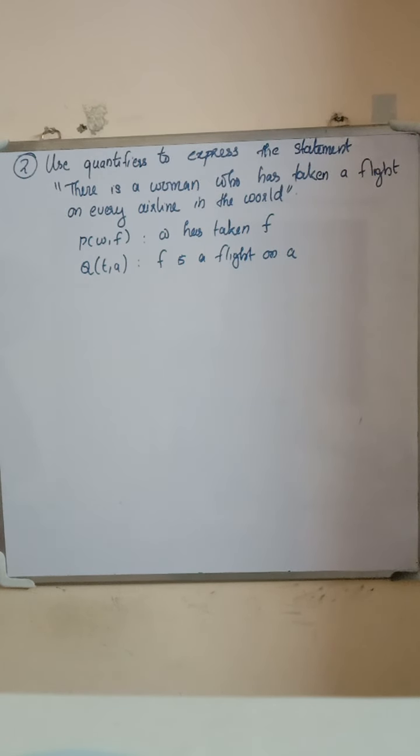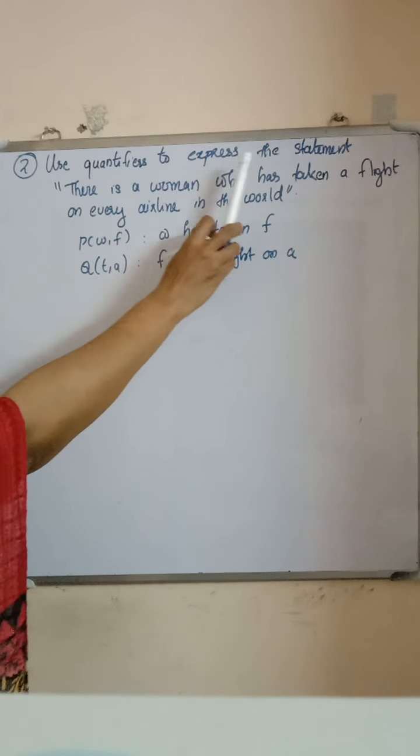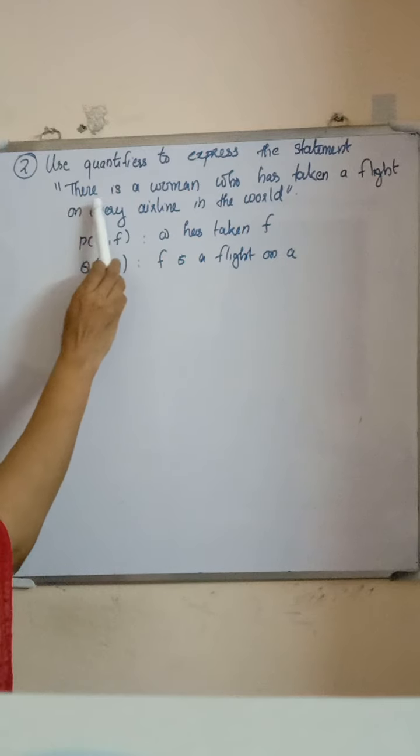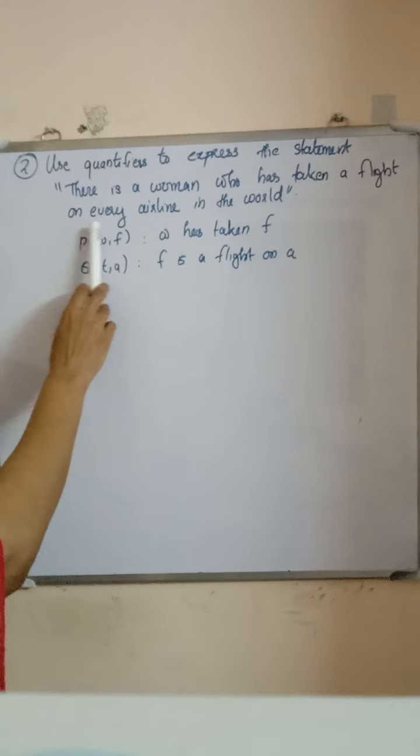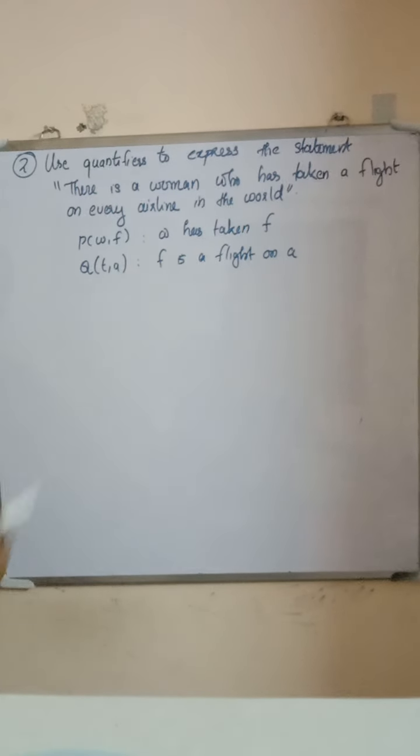Second question. Use quantifiers to express the statement, there is a woman who has taken a flight on every airline in the world.